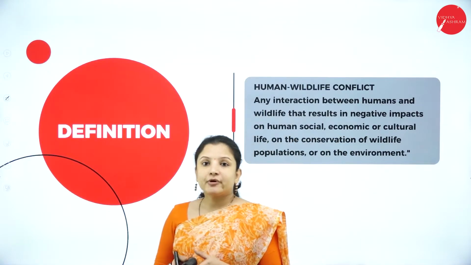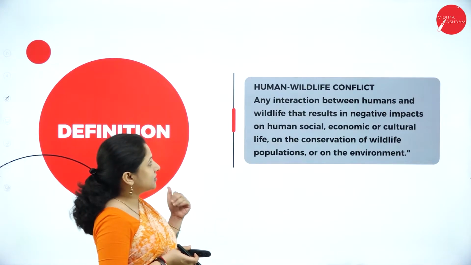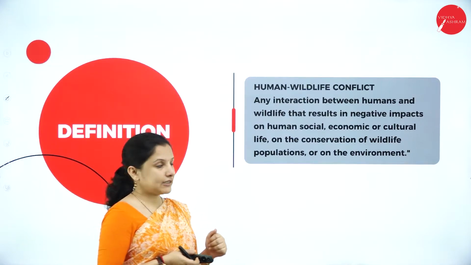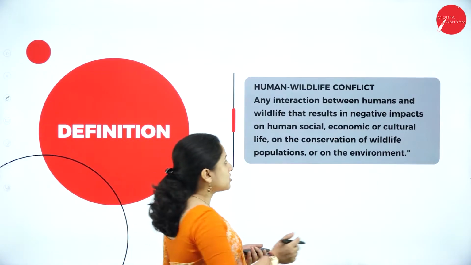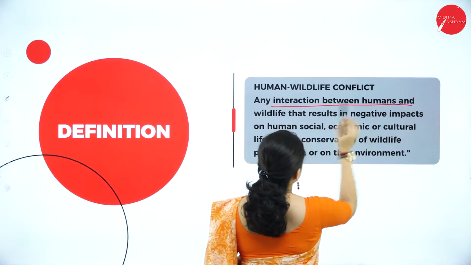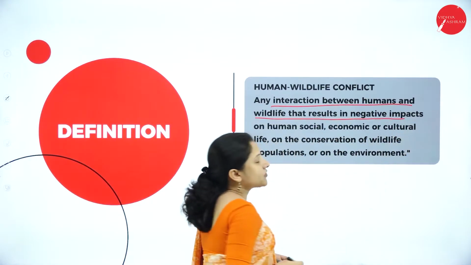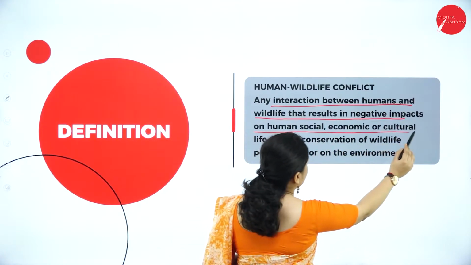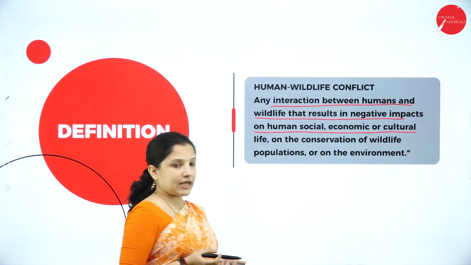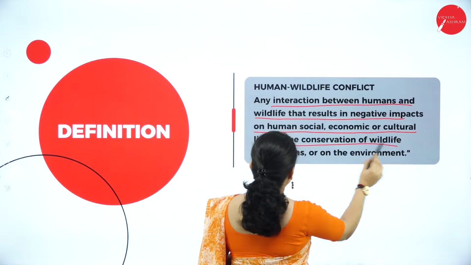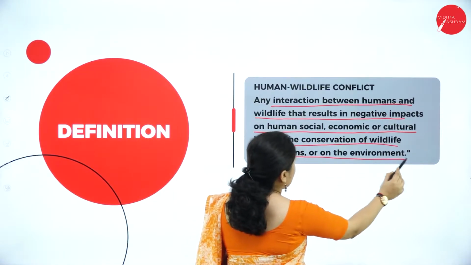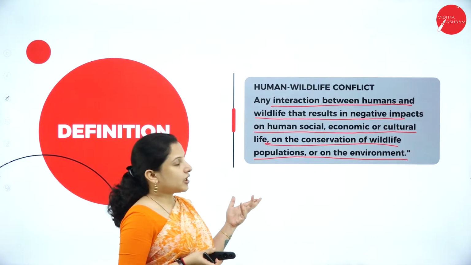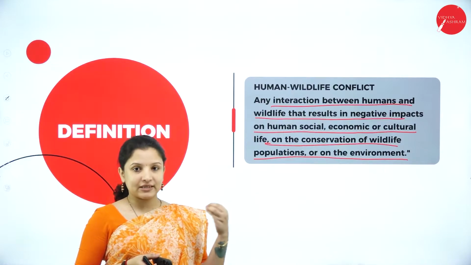So next, let's study one more threat to biodiversity, that is human-wildlife conflict. So what is this human-wildlife conflict? Any interaction between humans and wildlife that results in negative impact on human, social, economic or cultural life, on the conservation of wildlife populations, or on the environment, is called human-wildlife conflict. So it is nothing but interaction between the humans and the wildlife.